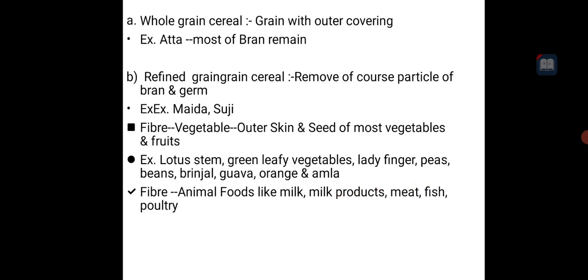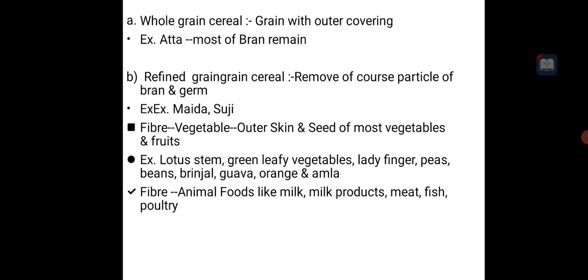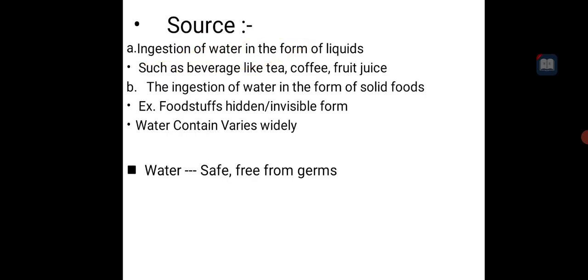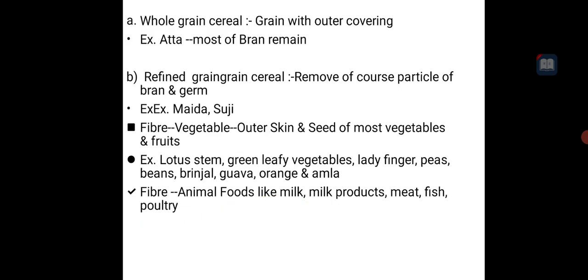So I hope this video is helpful for you, and in short, to recall the important points about water: water is a micronutrient, and water is free from germs and is safe to drink. Then the vegetables spinach and pumpkin contain more water, and apple contains more water, and milk contains more water.